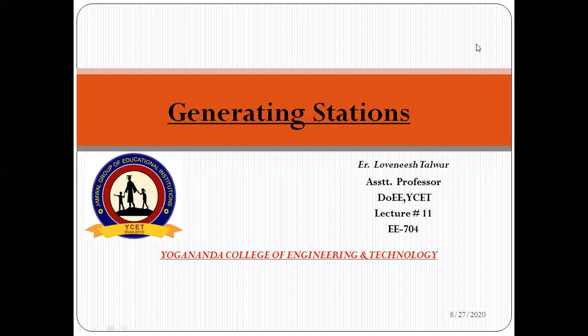After that, this electrical power can be stepped up with the help of step-up transformers, and it can be transmitted with the help of transmission lines, the transmission network, to the grid station. After that, this grid will be connected to a substation. The substation can step down the power and ultimately distribute the power to the receiving end. So this is all about the generating part.